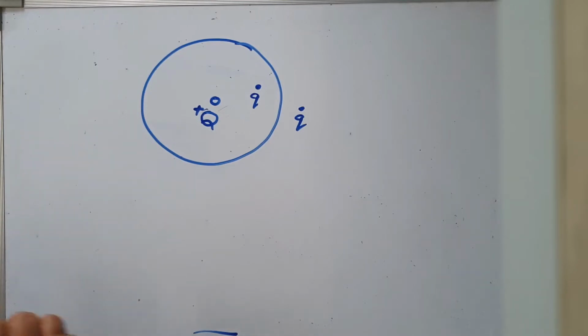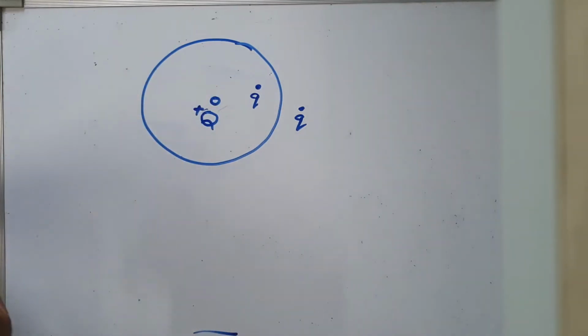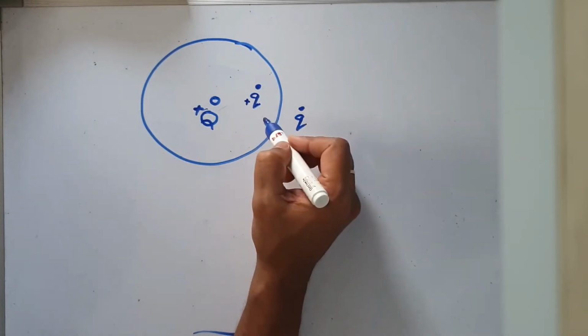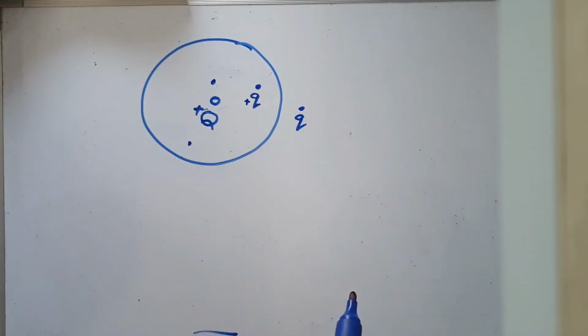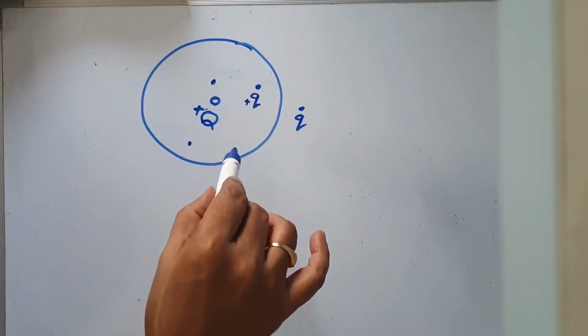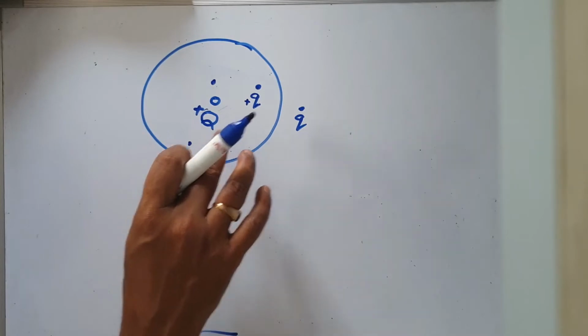Now there are two physical quantities used to describe an electric field. One of them is a vector quantity. It is called intensity of electric field, at a point in this electric field. What is that? Suppose I place this plus small q here, it will experience a certain force. Now if I place it here, it will experience another force. So within the electric field, the effect of this charge is different at different places. So to define this, we have a vector quantity called intensity of electric field. Let us see what it is.